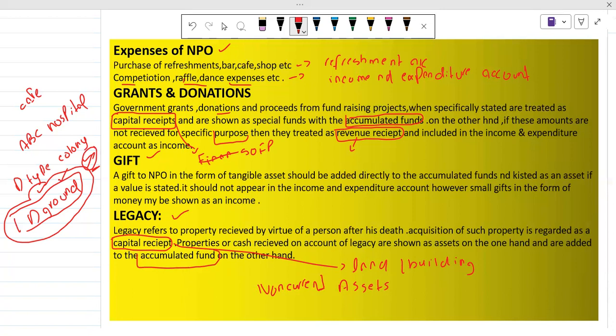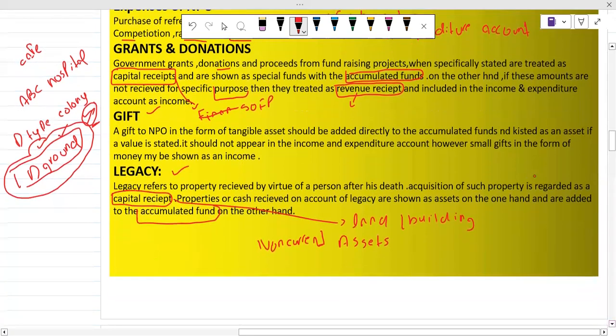Okay, this is very simple. If it is small gifts, we can treat this as an income. But if it is a property, a building, land, or something else, we should treat this as a capital receipt, and we will add this into our assets, non-current asset, and also in accumulated funds.